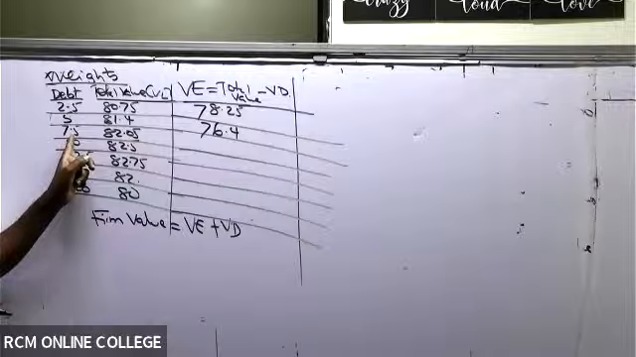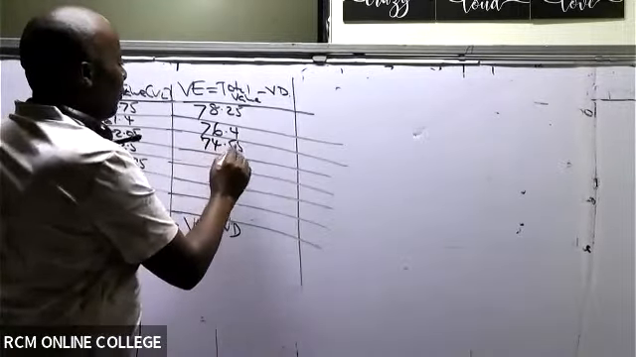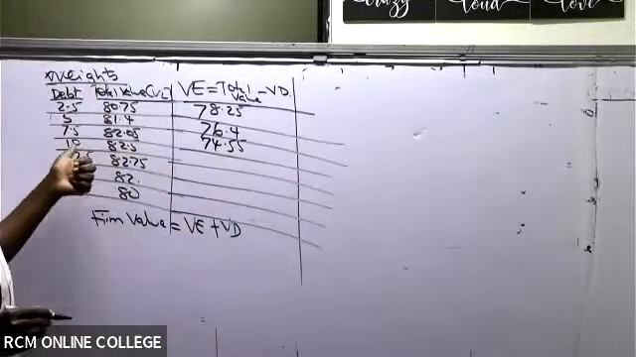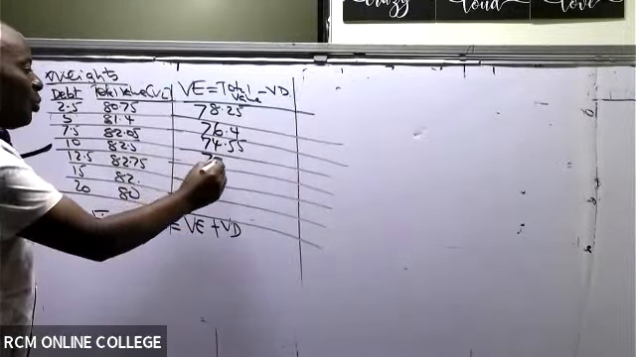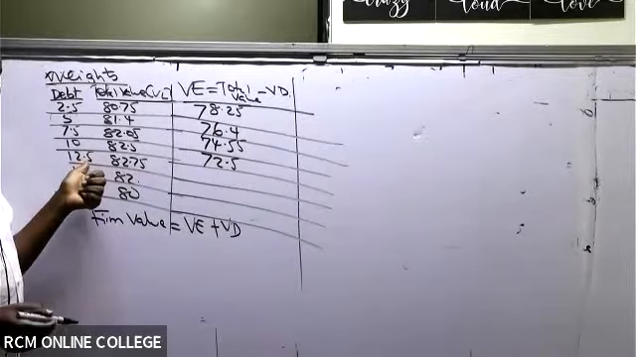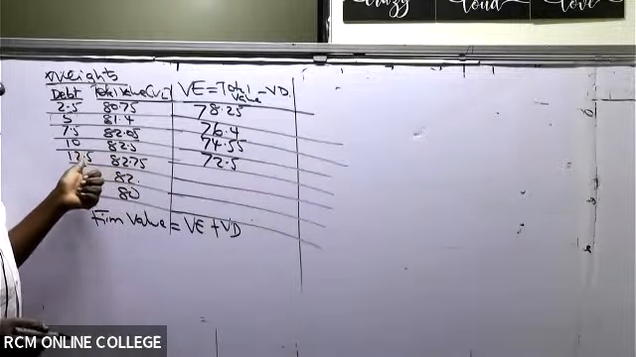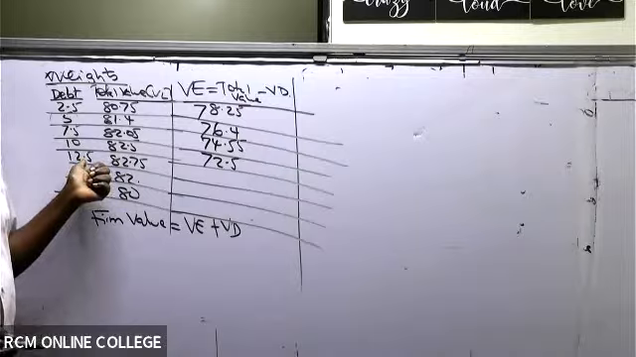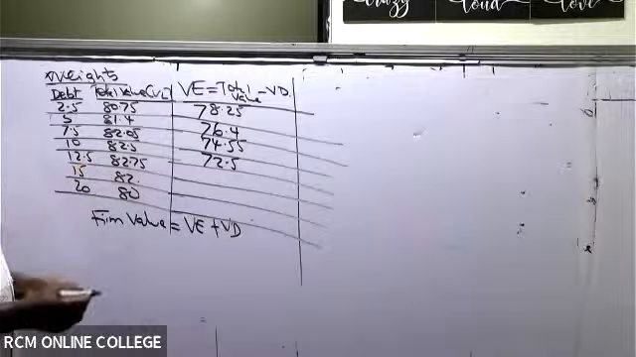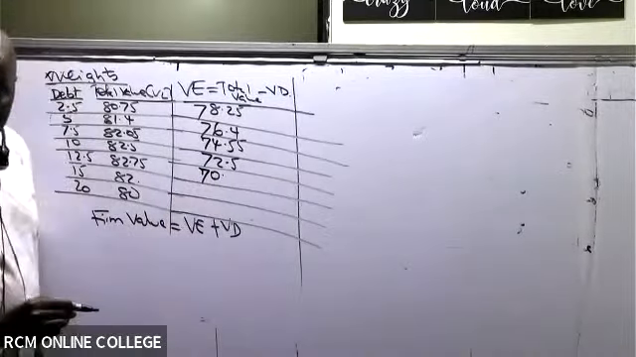82.05 minus 7.5 gives me 74.55. Then we have 82.5 minus 10, which will give me 72.5. 82.75 minus 12.5 gives us 70.25.